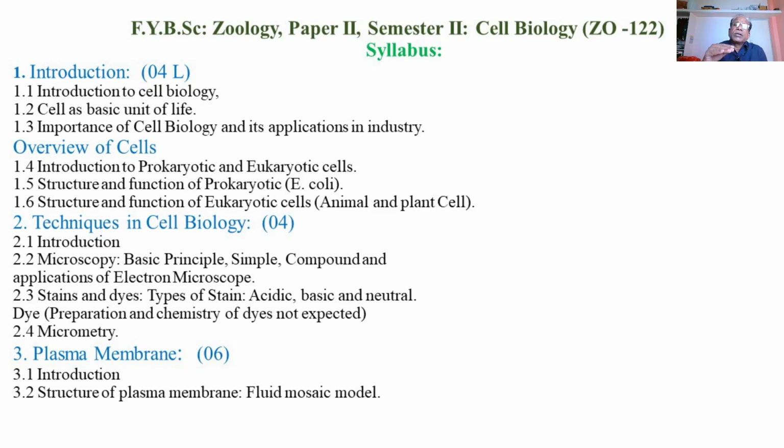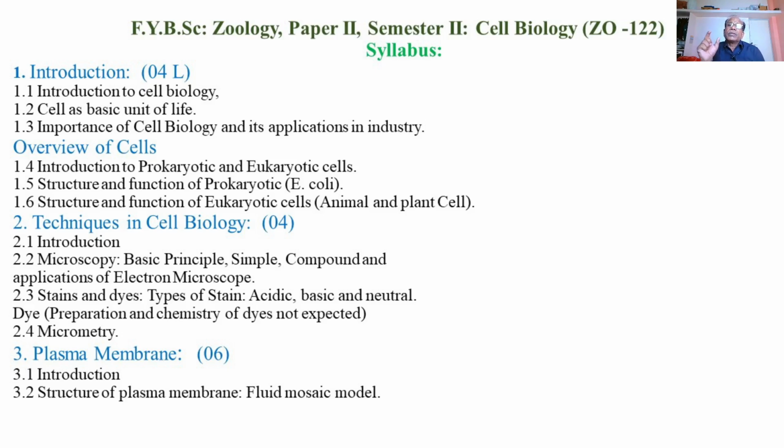In this topic, we are going to study two types of micrometers, that is the ocular micrometer and the stage micrometer. These two micrometers have specific segments with a scale, so as to measure the shape, size or diameter of the different cellular components or different cells.